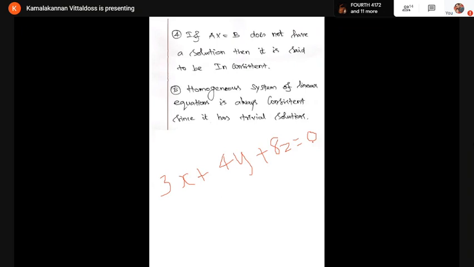See, the right hand side is 0. If there is no constant, the right hand side being 0 means it's a homogeneous equation. Here I have given that a homogeneous system is always consistent. What is the meaning of consistent? It has a solution. It has a trivial solution. What is the meaning of trivial solution?